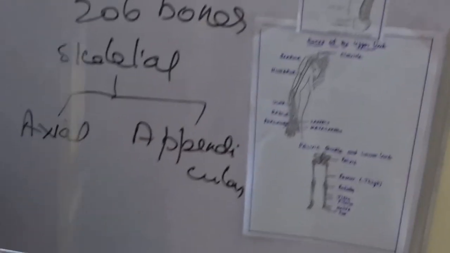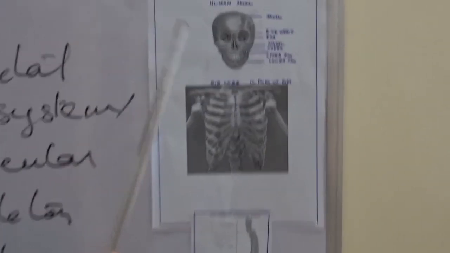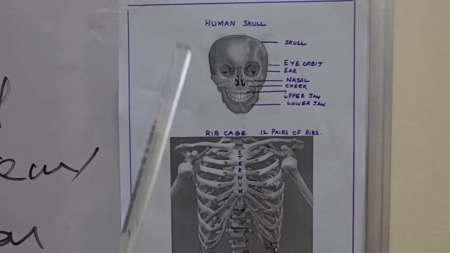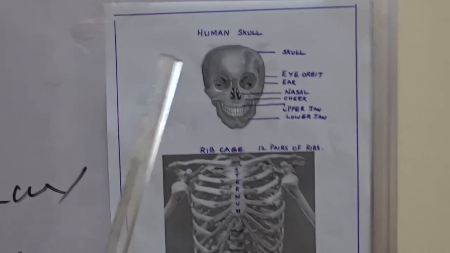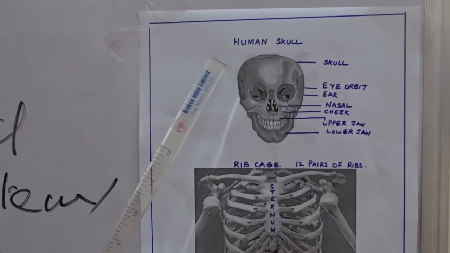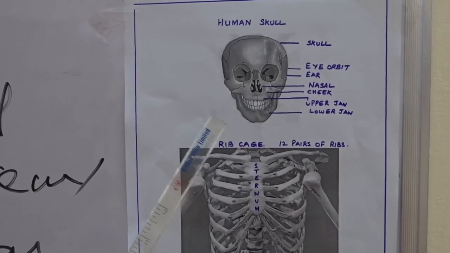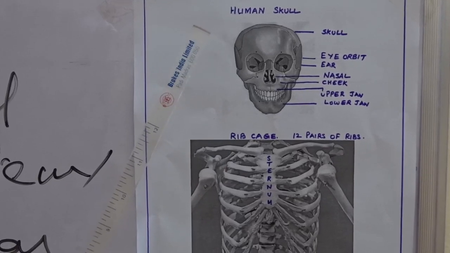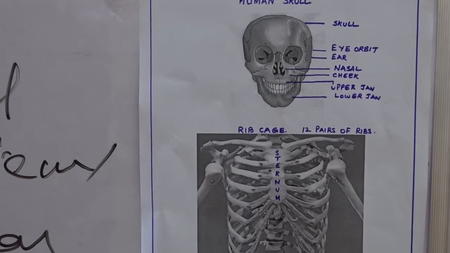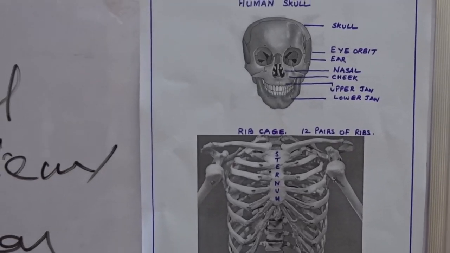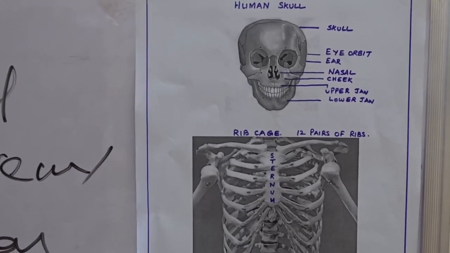Now first we will see about the skull. Skull is formed of 22 bones: 8 bones in the skull region and 14 bones in the facial region. These 8 bones are frontal, temporal, parietal and occipital.